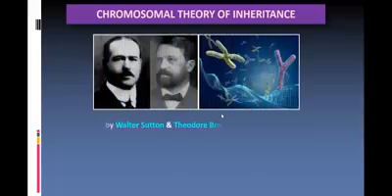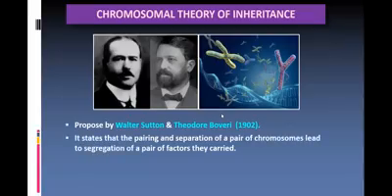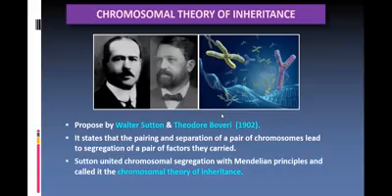The chromosomal theory of inheritance was proposed by two scientists called Walter Sutton and Theodore Boveri in the year 1902. It states that the pairing and separation of pair of chromosomes lead to segregation of pair of factors they carried.